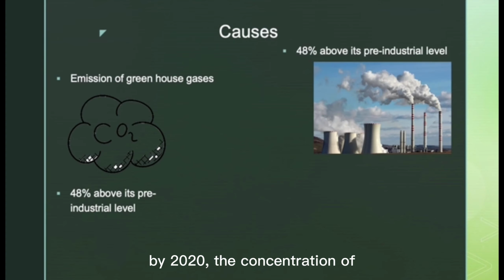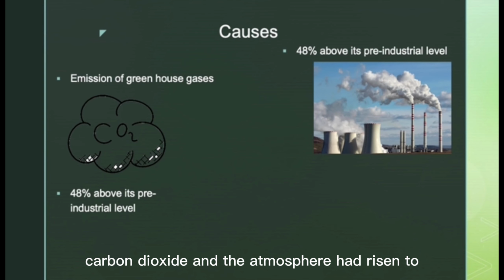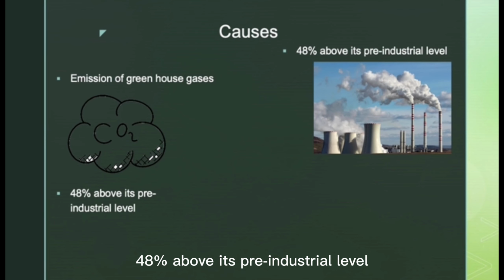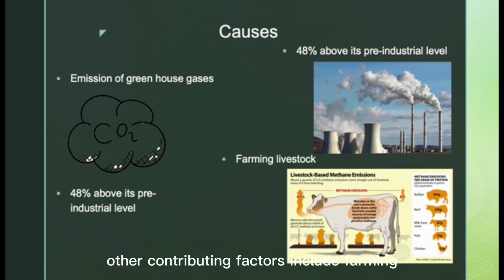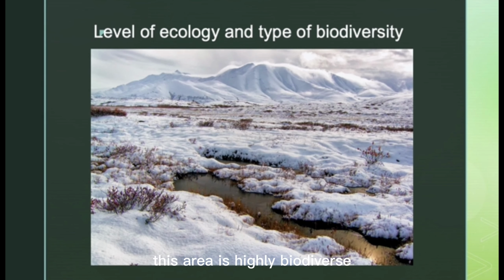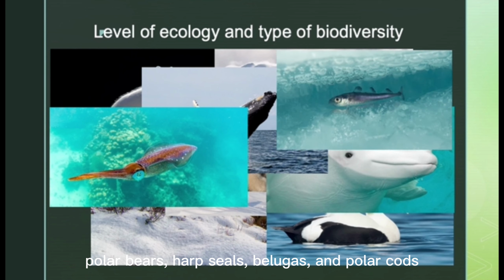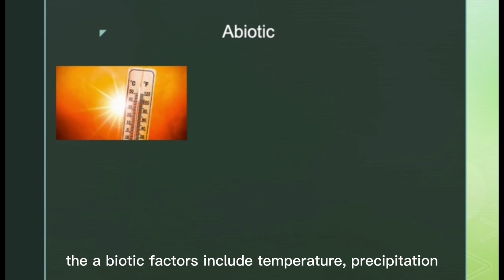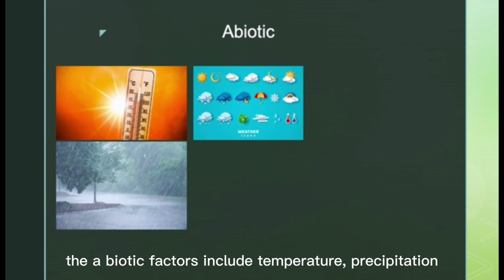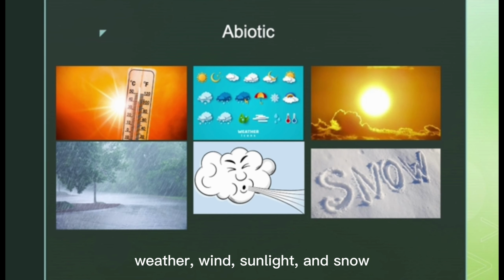By 2020, the concentration of carbon dioxide in the atmosphere had risen to 48% above its pre-industrial level. Other contributing factors include farming livestock that produces methane. One of the biomes affected by climate change is the tundra, specifically the Arctic region. This area is highly biodiverse, with biotic factors such as the Arctic fox, polar bears, harp seals, belugas, and polar cod. The abiotic factors include temperature, precipitation, weather, wind, sunlight, and snow.